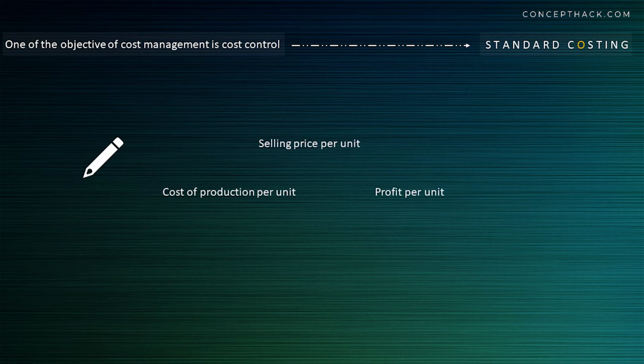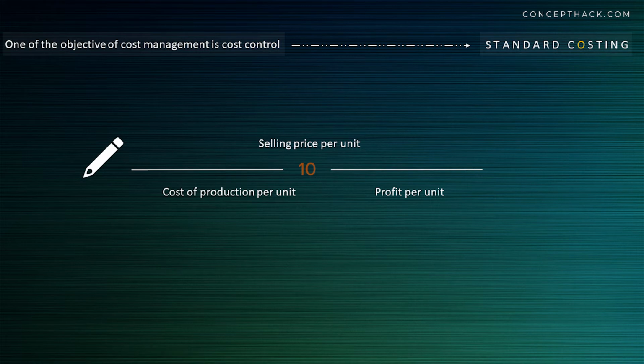Selling price of your pencil is rupees 10 per unit, and your company doesn't have any control over selling price, as it is defined by the market force, which means your company cannot increase selling price, because if your company increases the selling price, then your customer will buy pencils from your competitors.